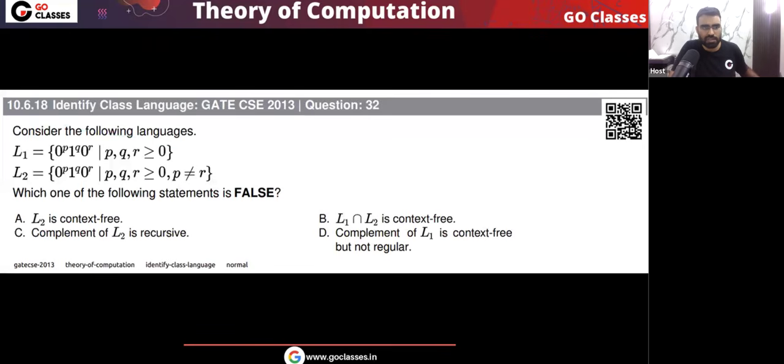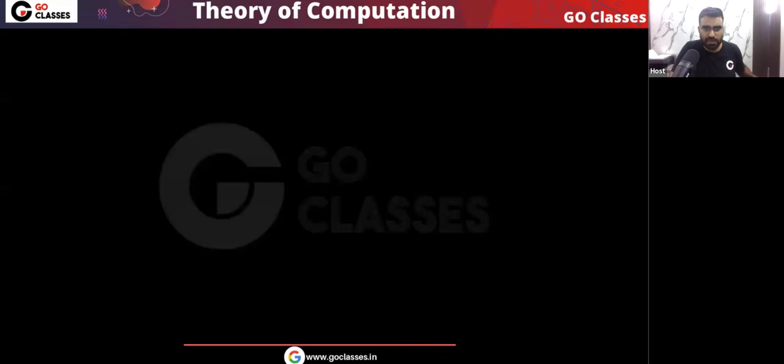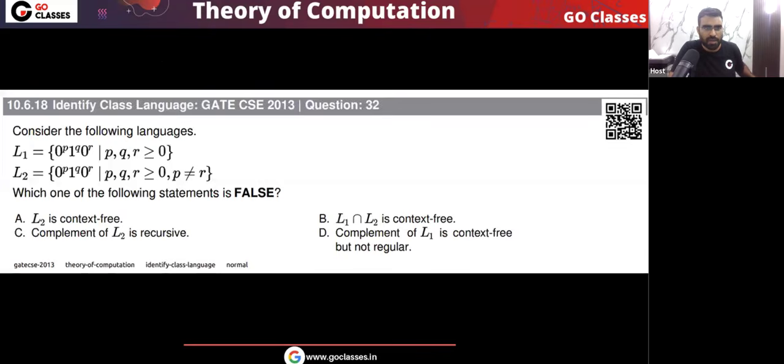Let's solve this GATE 2013 question. Two languages are given to you, L1, L2. L1 is 0 power P, 1 power Q, 0 power R, where P, Q, R are greater than or equal to 0. Is there any comparison between P, Q, R? Tell me. Here you can easily see the language L1 is 0 power P, 1 power Q, 0 power R, and the question simply says that P, Q, R are greater than or equal to 0. Just tell me a simple point. Is there any relationship?